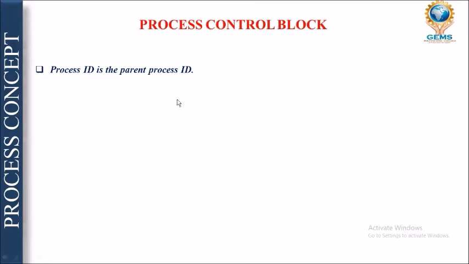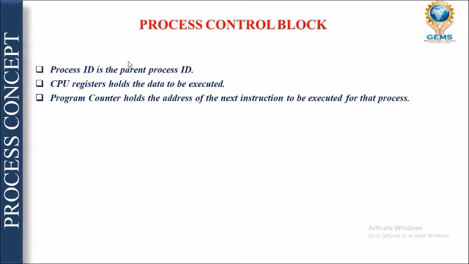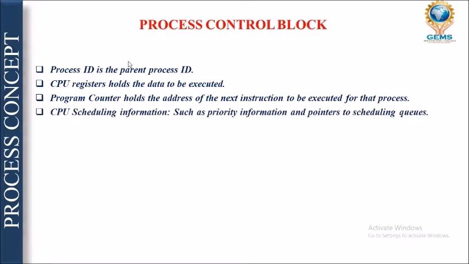So process ID here is your parent ID. The second important ingredient of the process control block is the CPU registers, which basically hold the data which is to be executed. Next is your program counter, which holds the address of the next instruction which is to be executed.